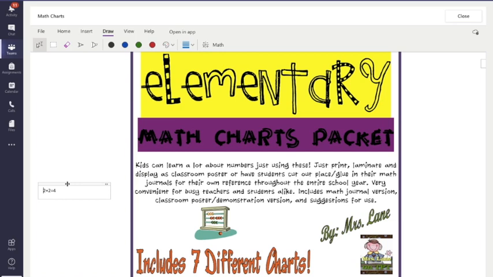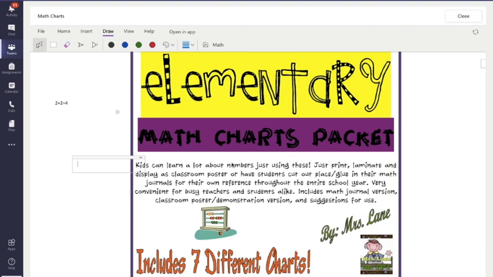Absolutely. Now, another cool thing is, do you see how I have a plus sign? If I hold my cursor over and I get a plus sign, I can move this text box. Let's say it says that I have to write my name. Well, I don't have a stylus, and I'm on a PC or a laptop, and those really don't work so well. What I could do is just make a text box randomly like this, type in my name, and then I could get that plus sign and pull this over to where it says to write your name.